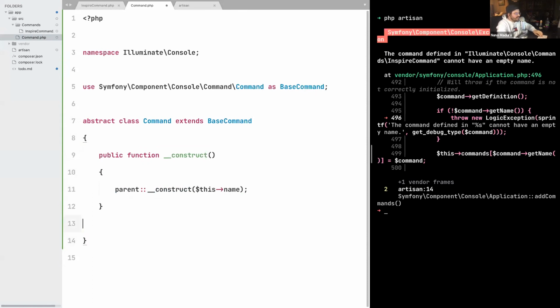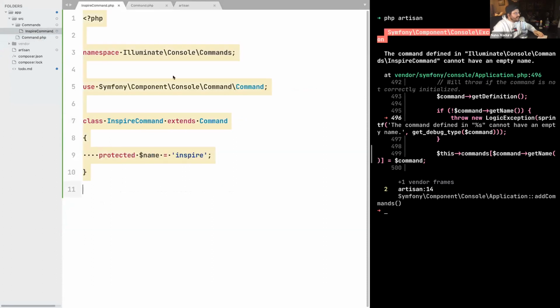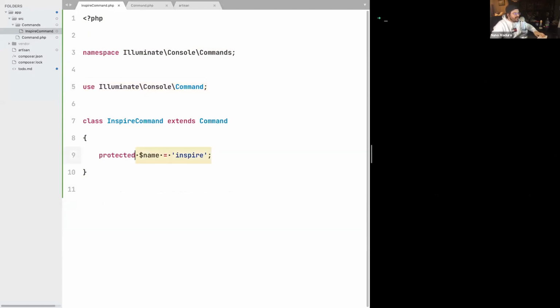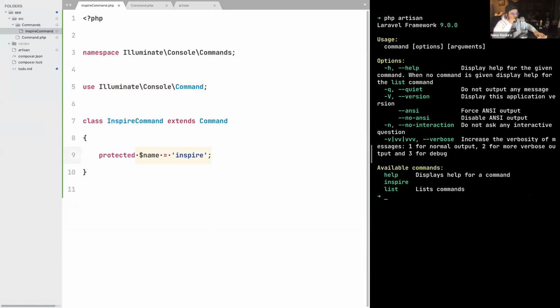And once we do this, we can already use this command class right now from the Inspire command. So just say, all right, the command we are going to use is not the one from Symfony, but the one from Laravel. And then suddenly we are able to use this API. Check it out. There we go. The Inspire command now appears here on the list.